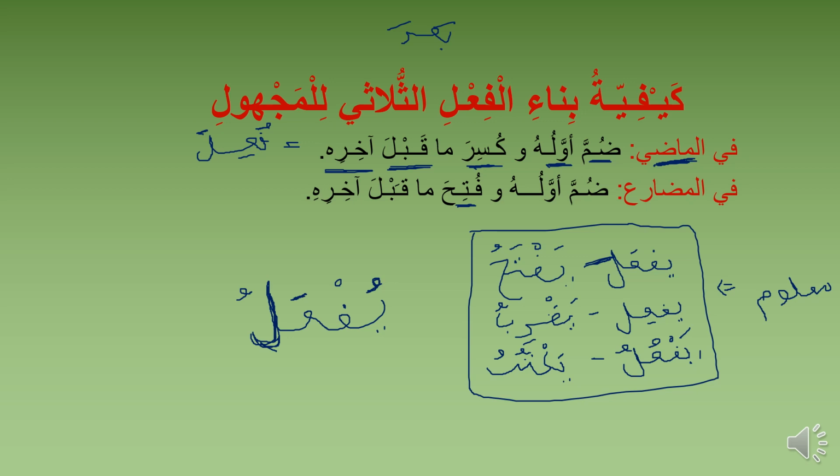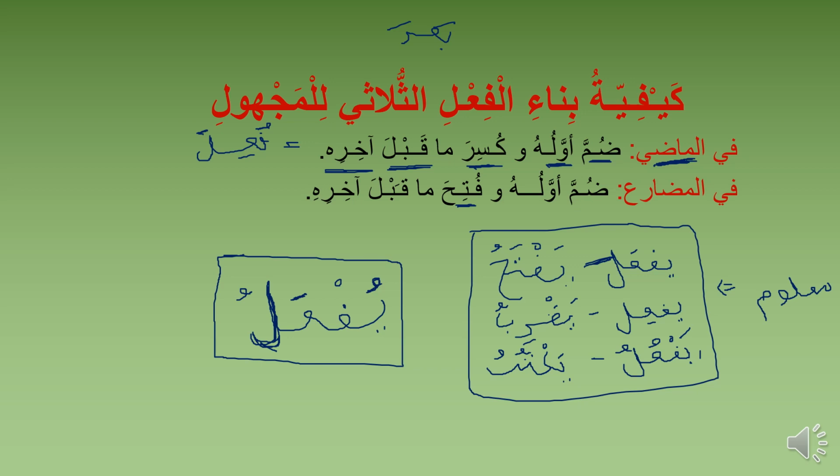Yuf'alu. So this is how, if you want to construct majhul from any sulasi verb, the mudari of that majhul is going to be what? Yuf'alu. Any sulasi verb. You can see the ma'lum has three: yaf'alu, yaf'ilu, yaf'ulu.